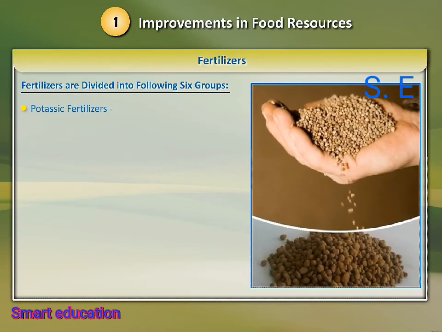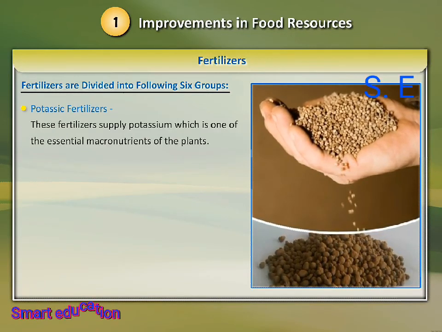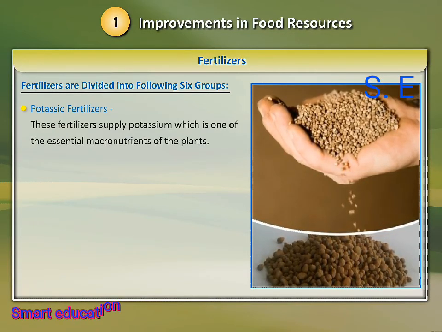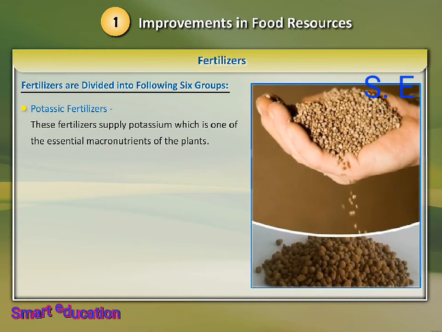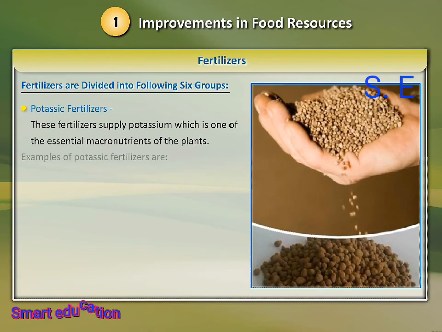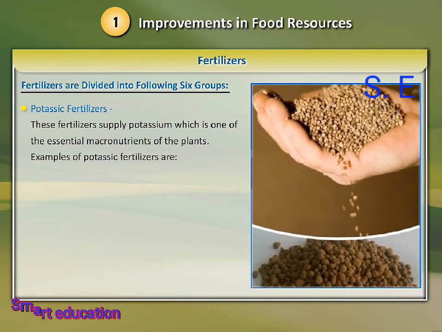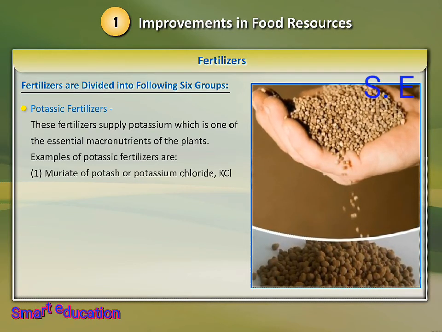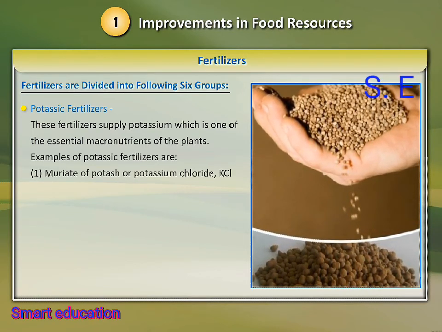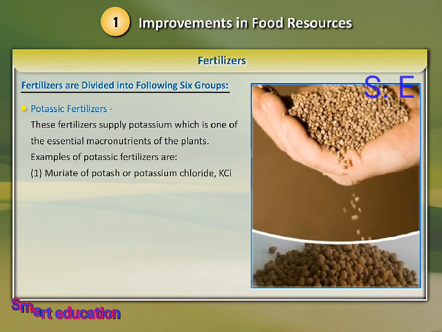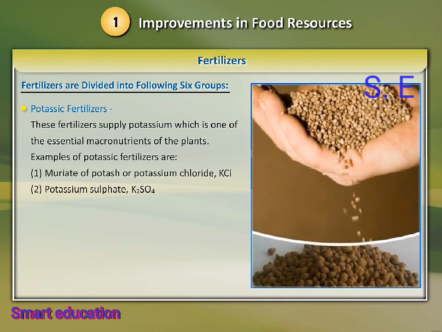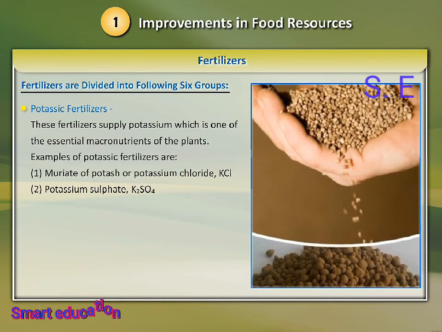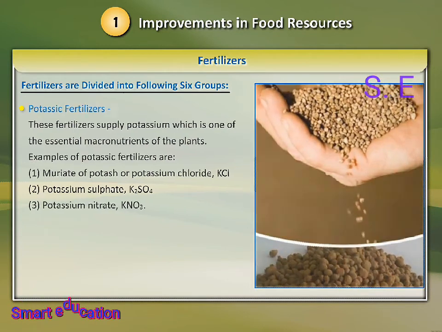3. Potassic fertilizers. These fertilizers supply potassium, which is one of the essential macronutrients of the plants. Examples of potassic fertilizers are: 1. Muriate of potash or potassium chloride, KCl, 2. Potassium sulfate, K2SO4, 3. Potassium nitrate, KNO3.